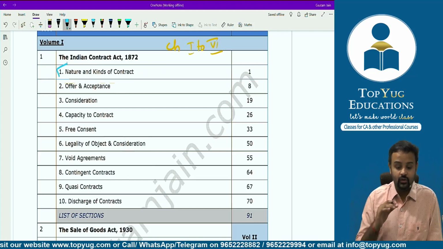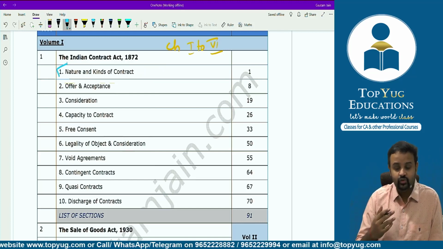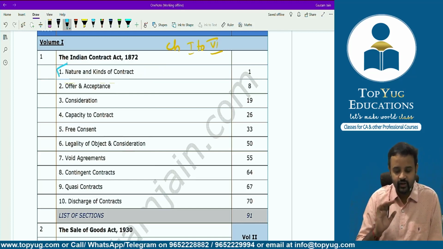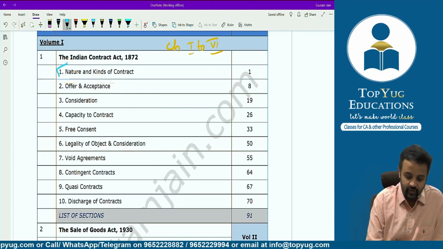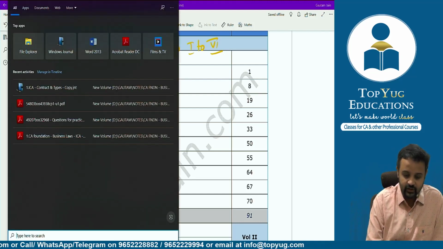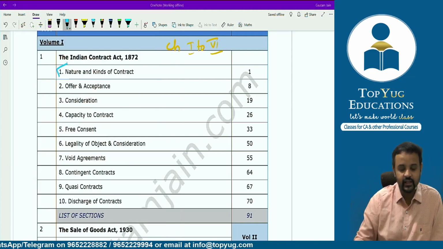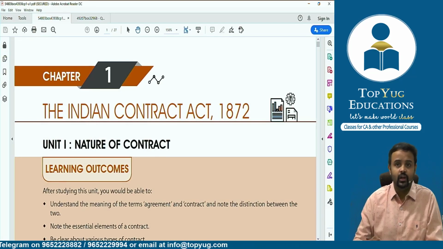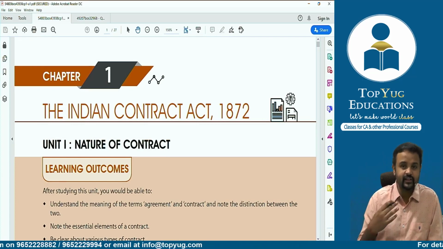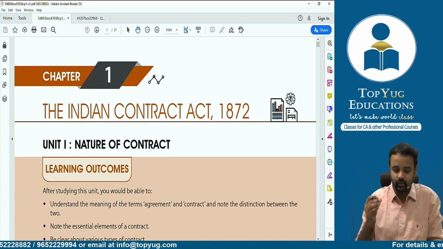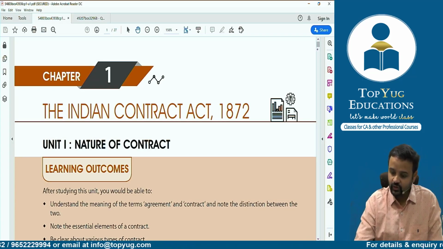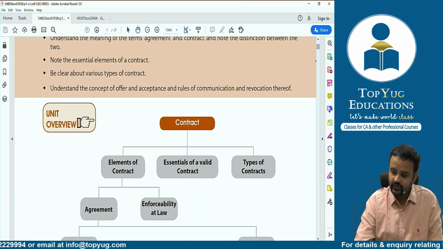We have completed this one, first one, right? So now let us not rush immediately to topic number 2, offer and acceptance. What will we do now? We will refer the study material given by your ICAI, just to understand any assignment, any questions which they have given.